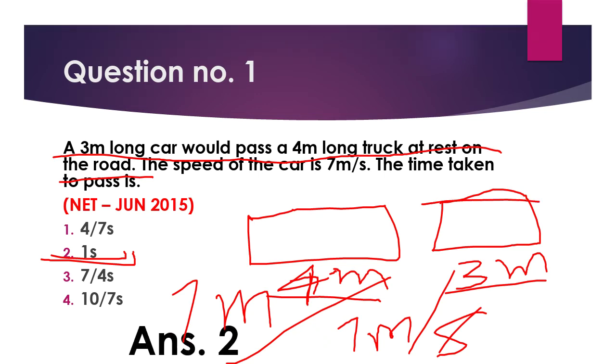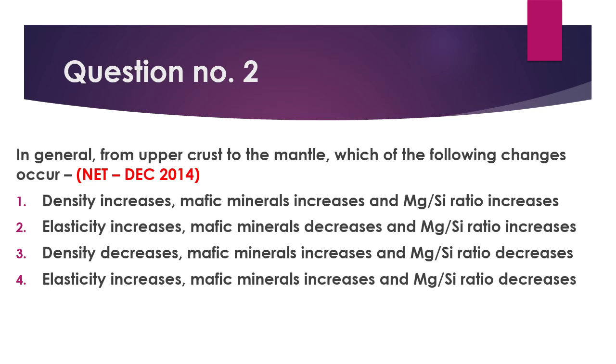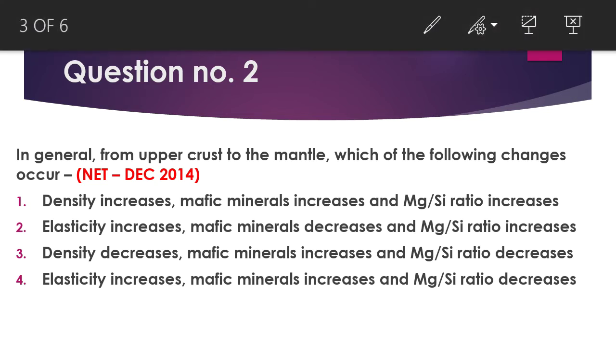Now the second question is, in general, from the upper crust to the mantle, which of the following changes occur? As you know, as you go downward, the density increases with depth. Pressure increases and as a result the density also increases. And mafic mineral content also increases, as the magnesium and iron content increases as we go downward in the earth.